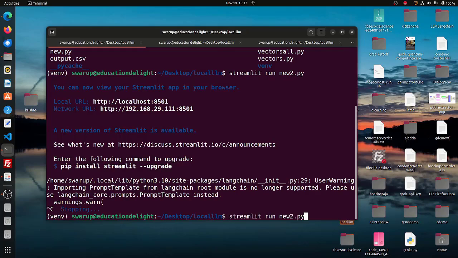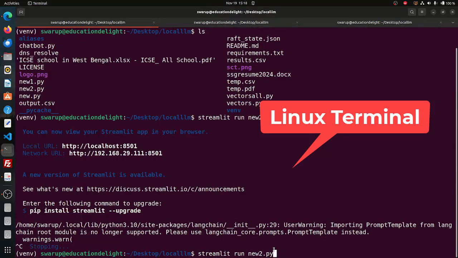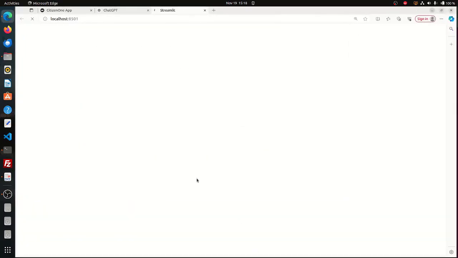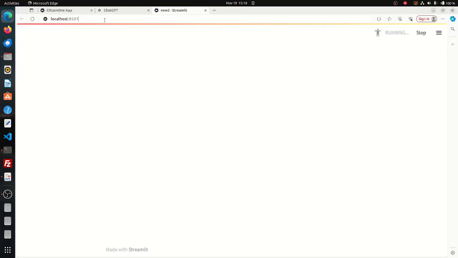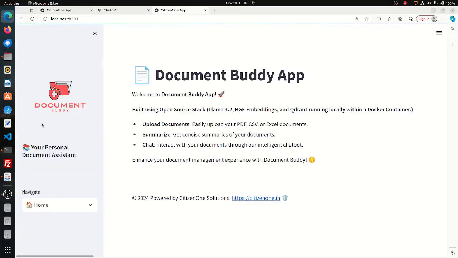So here you can see that this is a Linux terminal where I'll be having this Streamlit run new2.py and a browser window automatically opens. So this is a local machine. I'll be querying from the chatbot.